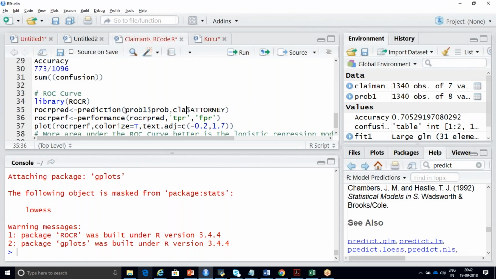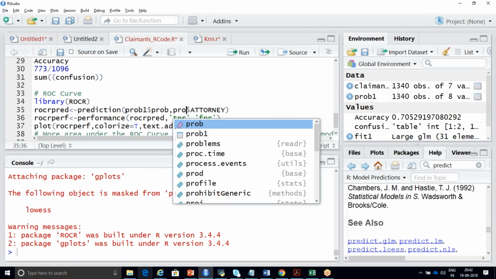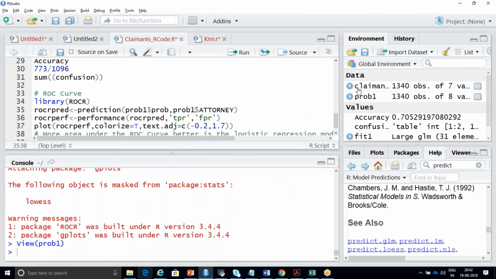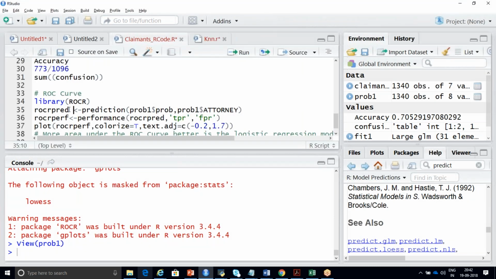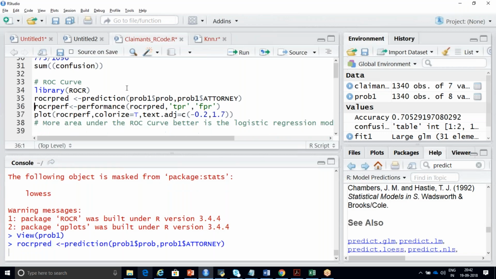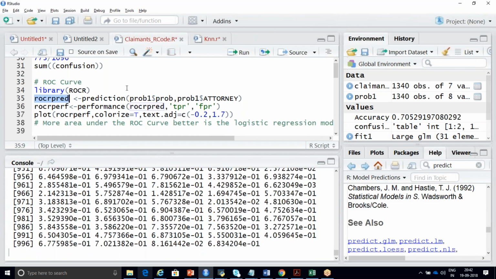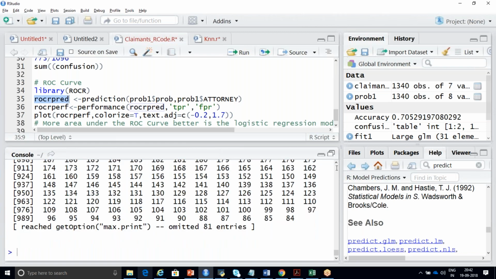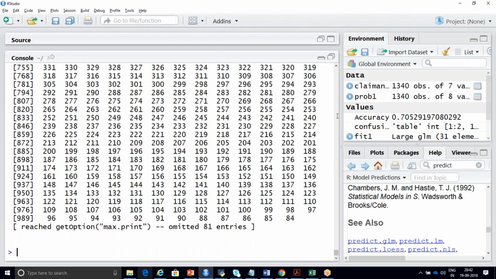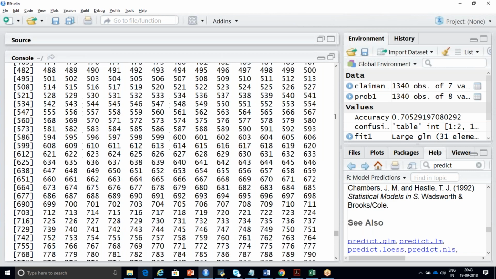Instead of using Clemens dollar attorney, I'm going to use prop1 dollar attorney because this has the same data set, attorney and your prop. I'm going to run this line of code and store the output in the variable called ROCR pred. I've run this. If you want to see what is there in your ROCR pred, you can just use this. It will display all these things. You'll not understand what it is. It is nothing but it is displaying your negative predictions and your positive predictions, for all the variables.